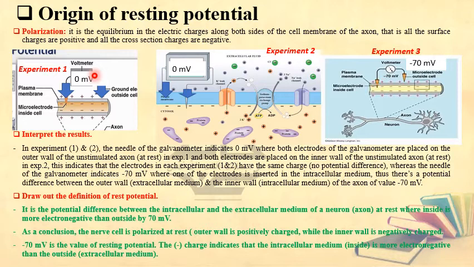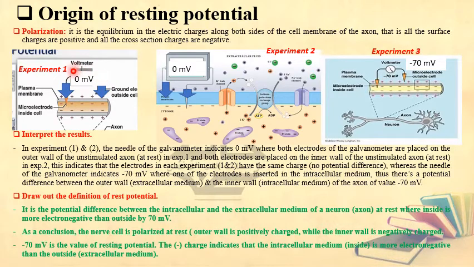What does it mean? Does 0 mean that there is a flow of electrons or not? Of course, there is no flow of electrons. In other words, all the surface charges are identical. They are the same. There is no potential difference between the surface charges.